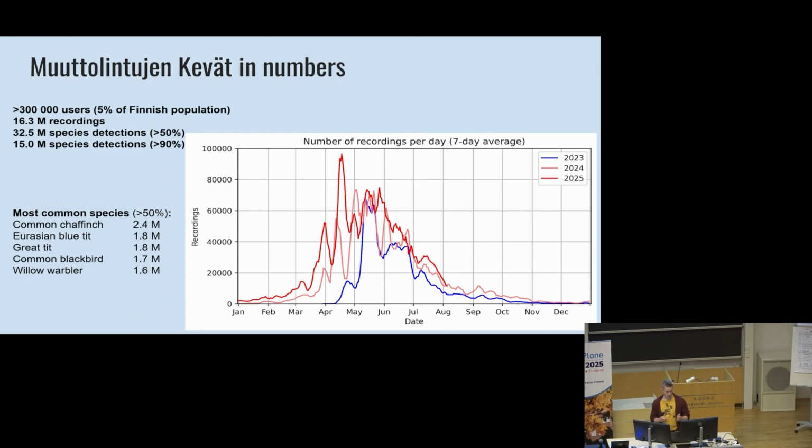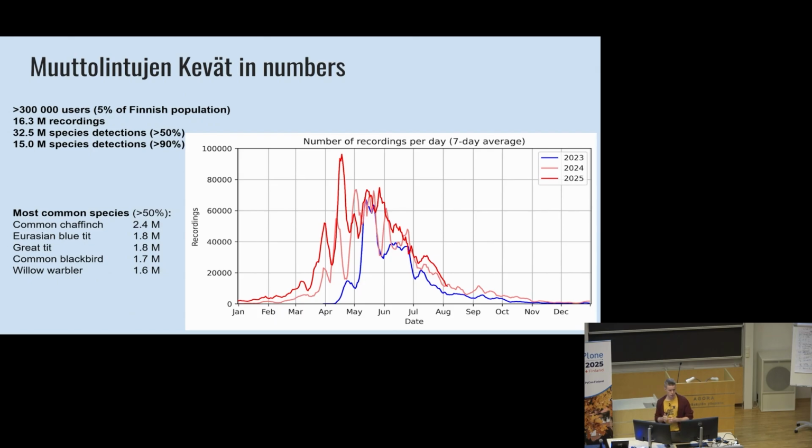Until now, we have received more than 16 million recordings, and from these recordings, the classification model has detected more than 32 million species with at least 50% confidence, and 15 million species with at least 90% confidence. So that's a lot of data. That is a huge amount of data for any ecological research project to have.